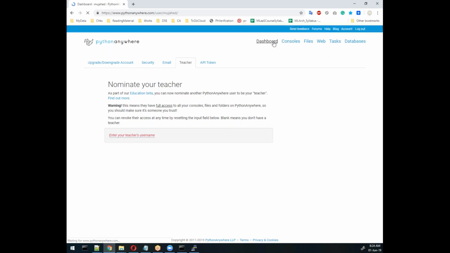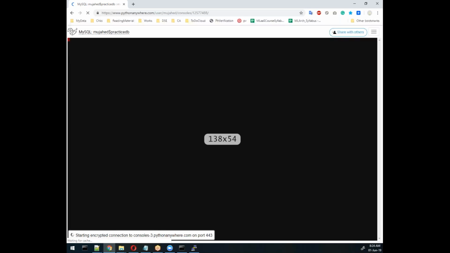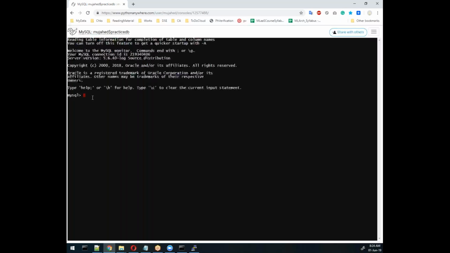So here is my dashboard, and remember, these are the operations we can perform here. There are consoles, what we see here, and even a database is also available. They have their own data. We can create our own database, and with this database you can perform all MySQL operations. I told you to work with database connectivity in SQLite, but why did I switch from SQLite to MySQL? Because these people are giving MySQL connectivity. So here we have our database.